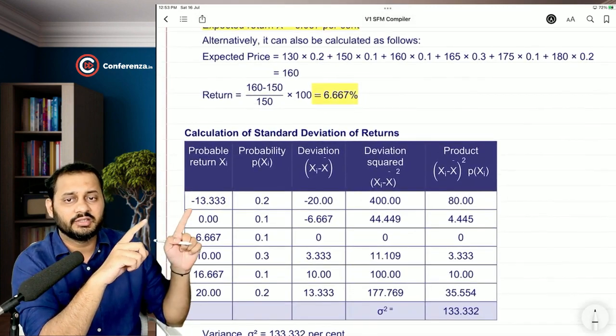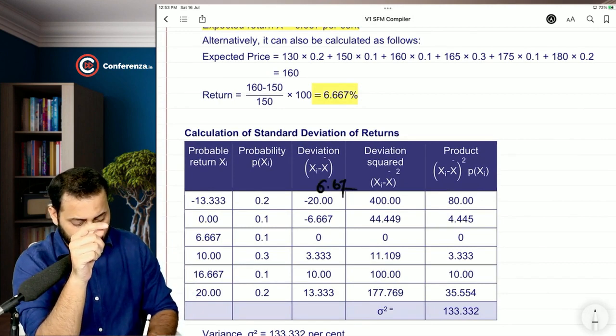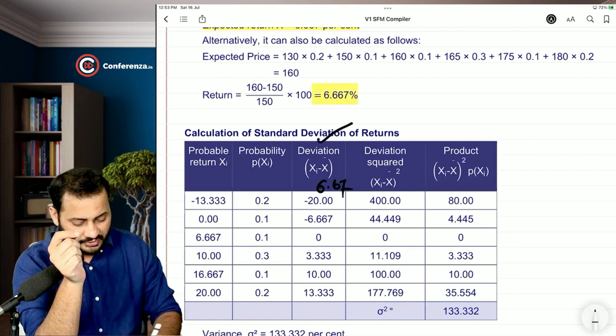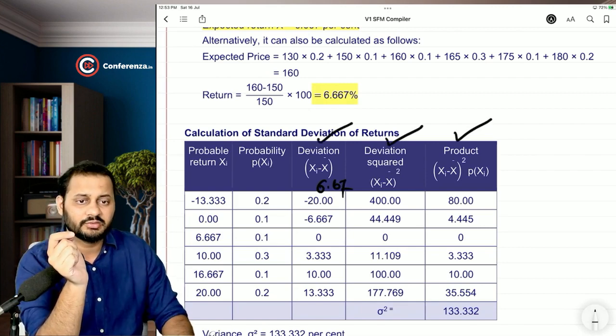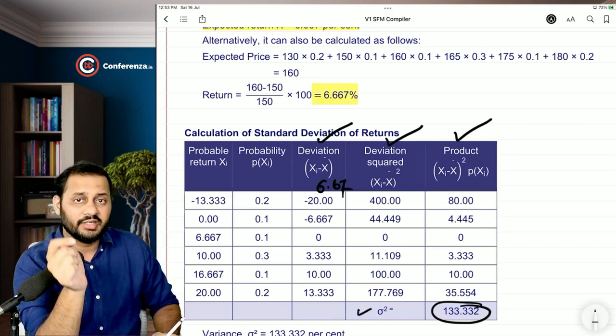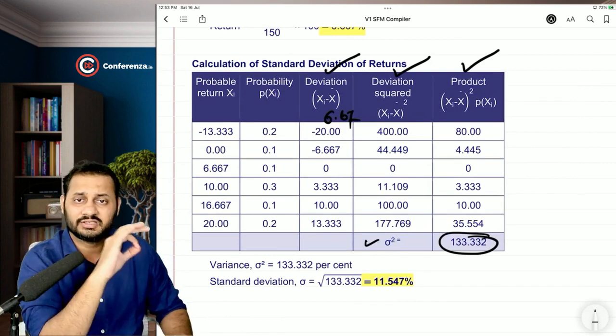So 13.333 minus 6.67, you will get 20% negative. So this is a deviation, this is the square of that deviation, and this is the multiplication with the probability. The total of it will give you the variance, and when you put a square root here, you will get the standard deviation. This is just a simple calculation.